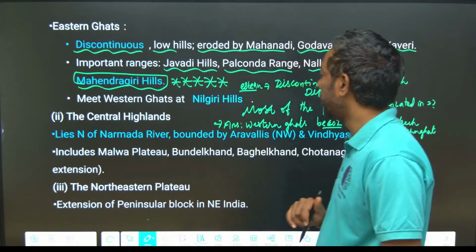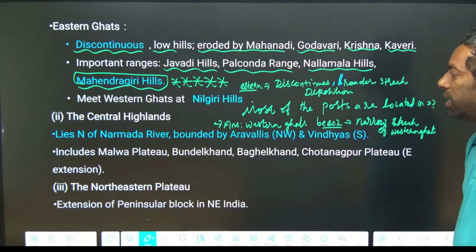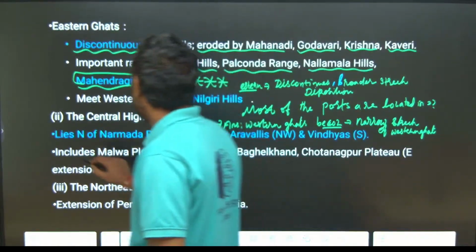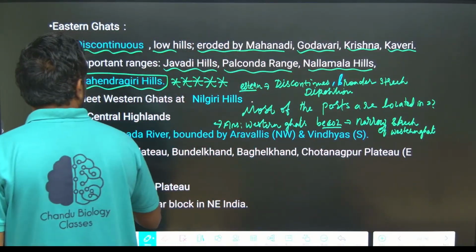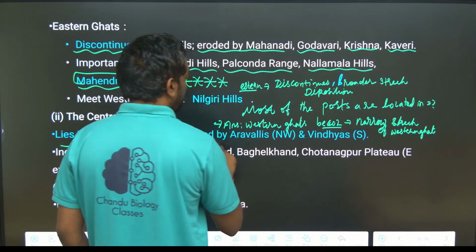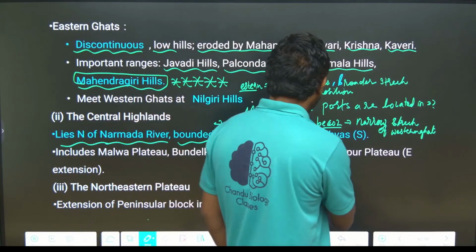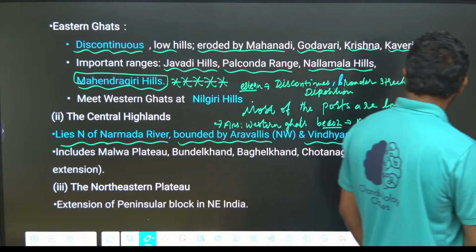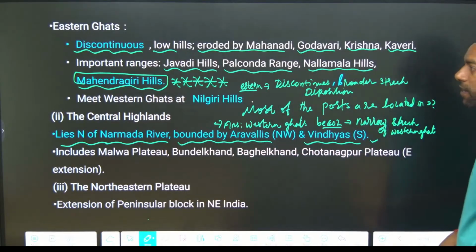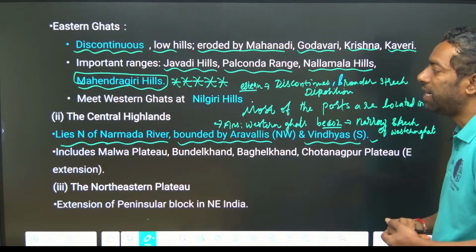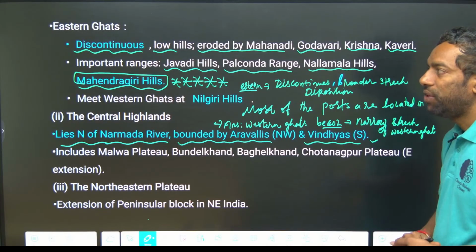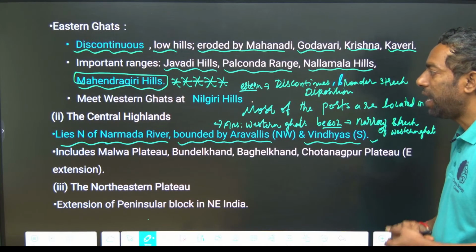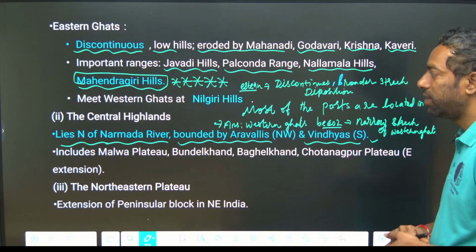Okay, just look here. Lies north of the Narmada River, bounded by Aravalli in the northwest and Vindhya in the south. Okay, this is about the central highlands, not island, highlands.